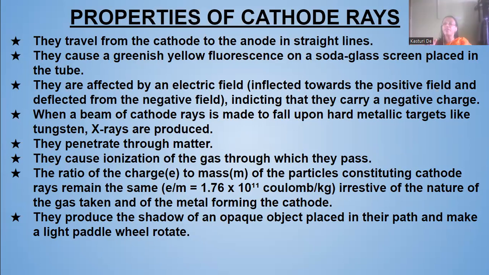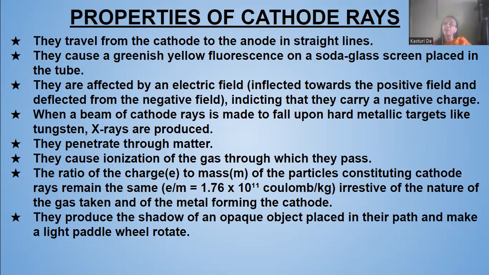They are affected by electric fields. If an electric field was there, they deflected towards the positive electrode, and away from the negative one. They moved away from the negative field because the cathode rays are themselves negative, so there will be repulsion. But they were attracted towards the positive field because positive is opposite to negative. So this indicated that they carry a negative charge.